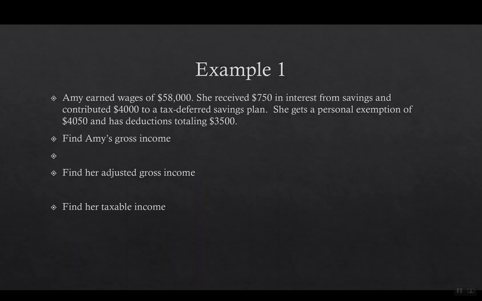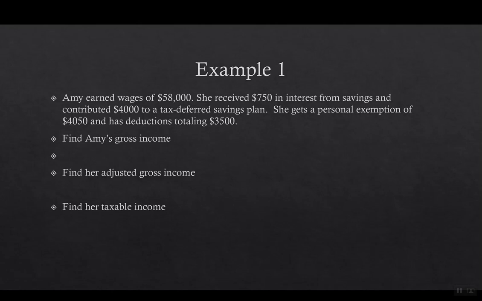Let's take some examples and see if we can really figure out how this works. So let's start with Amy. Amy earned $58,000 in wages. She received $750 in interest from savings and contributed $4,000 to a tax-deferred savings plan. She gets a personal exemption of $4,050 and has deductions totaling $3,500.